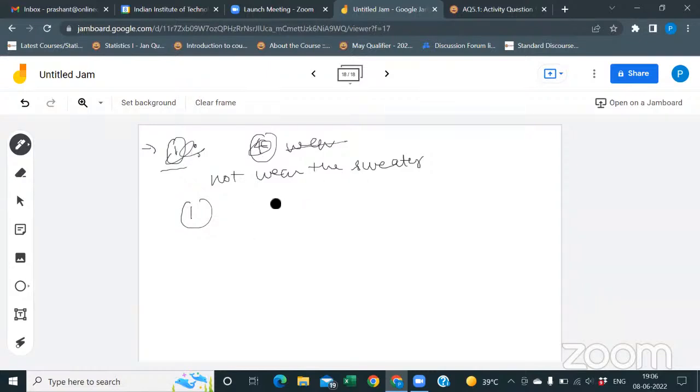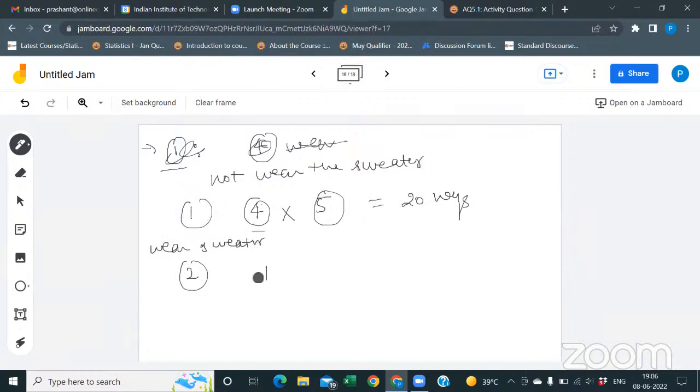Suppose he did not wear the sweater, then how many ways will there be? 4 for shirt and 5 for pant. That means 20 ways. Yes, sir. Right? Case 2: he decided to wear the sweater. 4 ways for shirt and 5 ways for pant, and how many ways for sweater? 1. That will become again 20.